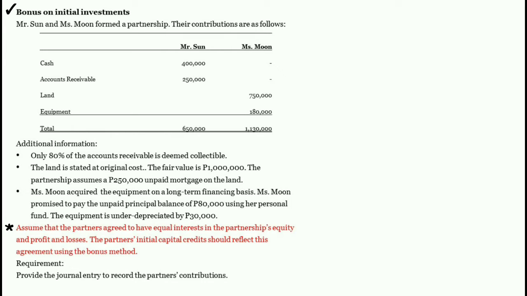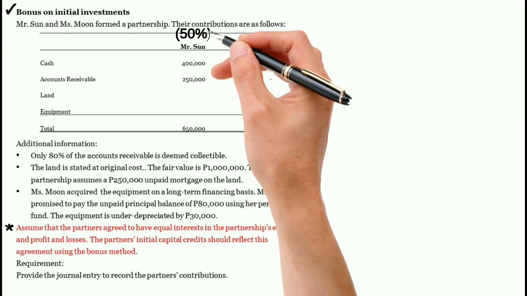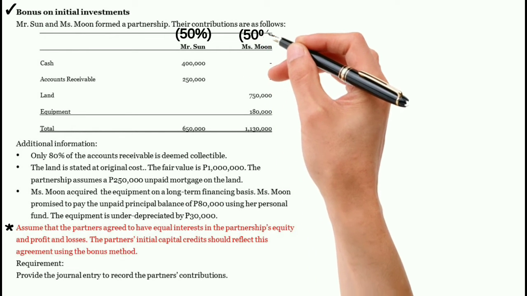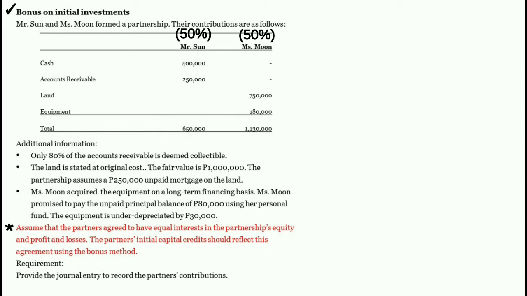Sabi dito sa problem, assume that the partners agreed to have equal interests in the partnership's equity and profit and losses. In other words, the profit or loss ratio of Sun is 50%, and the profit or loss ratio of Moon is 50%. Ang sabi pa dito sa problem, the partner's initial capital credits should reflect this agreement using the bonus method.